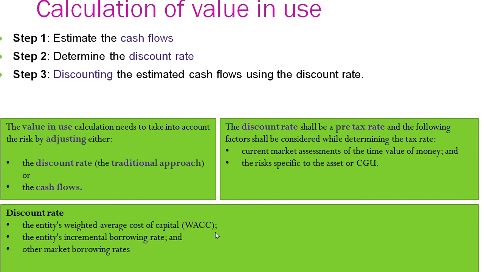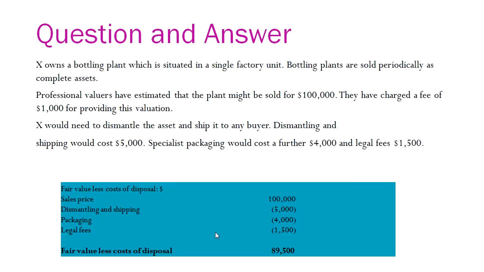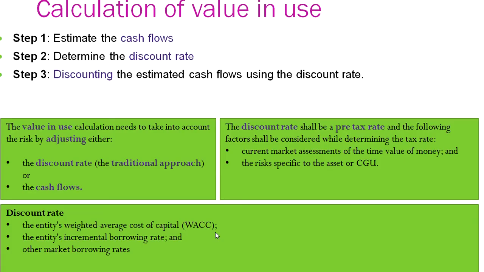Now we have understood the recoverable amount, which is the higher of the fair value less cost of disposal and the value in use. Again, we have understood fair value less cost of disposal. Now we are understanding value in use. The value in use can be estimated, and there are 3 steps. First, understanding what the cash flows are. The cash flows can be adjusted using the discounting rate.